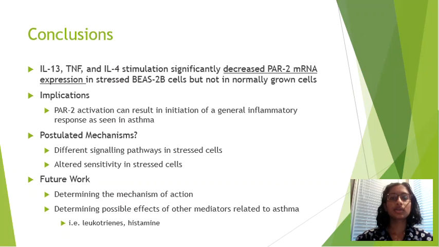Overall, our results showed that IL-13, TNF, and IL-4 at various concentrations significantly decreased PAR2 expression in stressed Bs2b cells but not normal cells. Knowing these cytokines are involved in asthma and that PAR2 activation can initiate the inflammatory asthmatic response, this is interesting. Possible mechanisms for why the cytokines affected stress cells is that there may be a different signaling or regulatory pathway involving PAR2 in stress cells compared to normal cells. Another possible mechanism is that stress cells have an altered sensitivity to these cytokines.